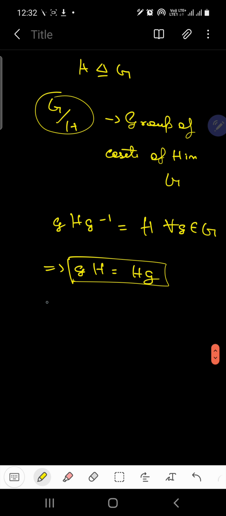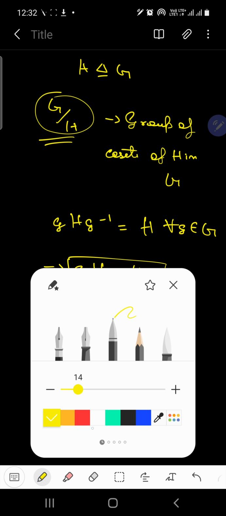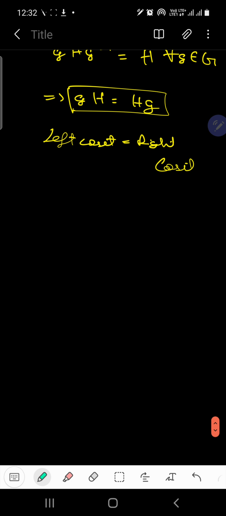So basically the left coset equals the right coset. If this condition is satisfied, then you have this sort of group which is called the quotient group, and the elements of the quotient group are the left or right cosets of H in G. Am I clear? Now let us move on to the proof of this first isomorphism theorem.